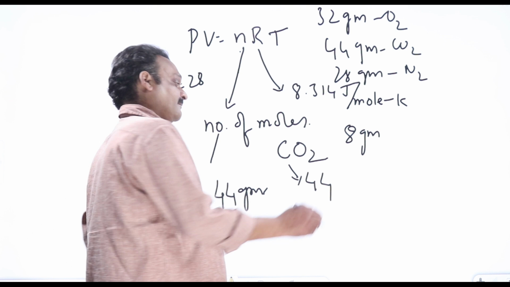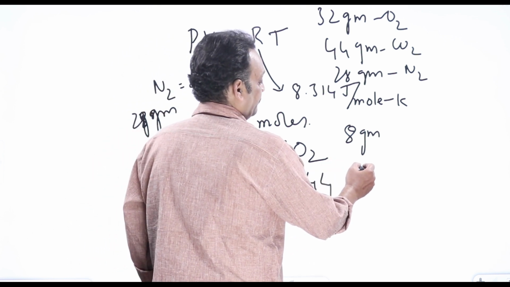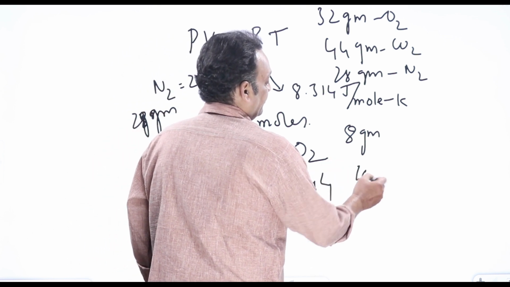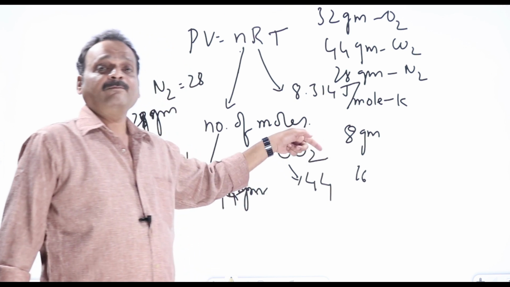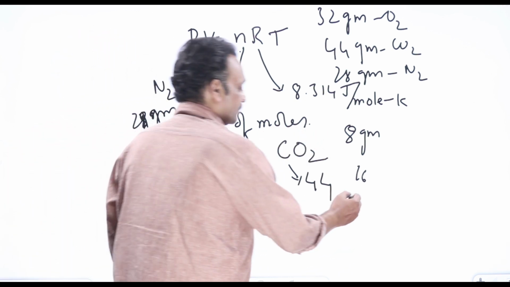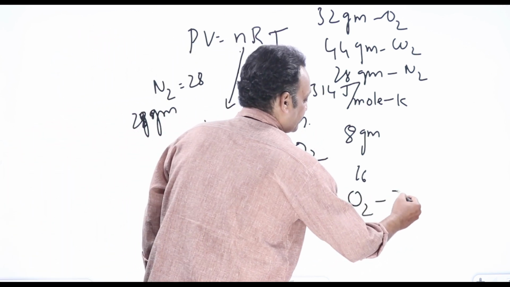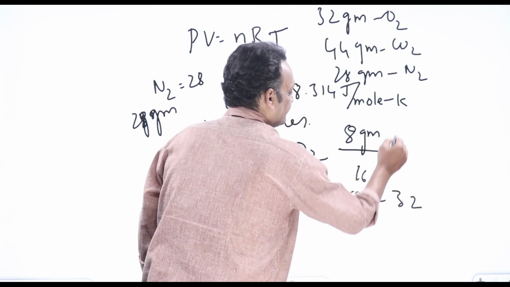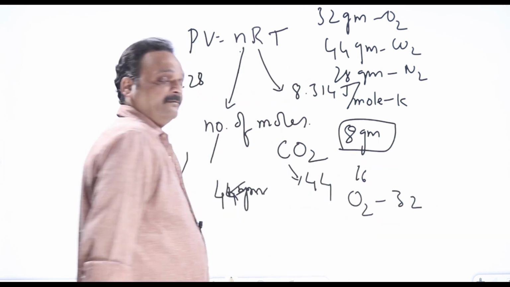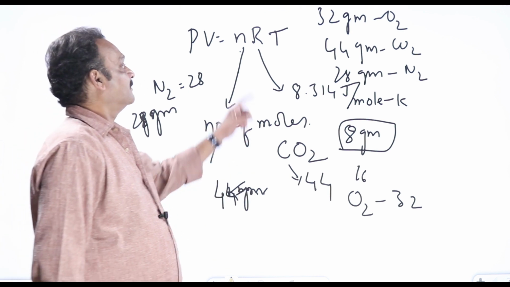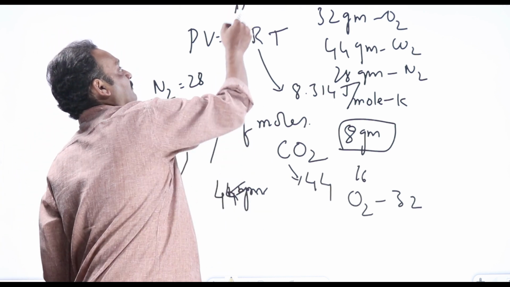Some students remember that the atomic weight of oxygen is 16, so 8 grams means half mole. No, oxygen gas means it is O2, the molecular weight is 32, so 8 grams means 1/4 of the gram molecular weight, so n should be equal to 1/4.